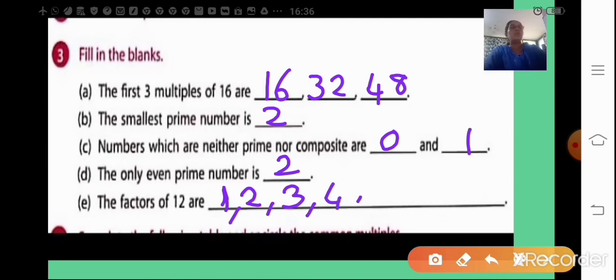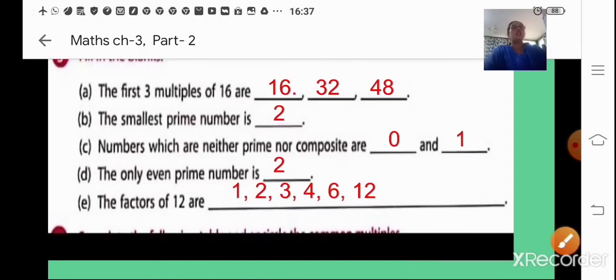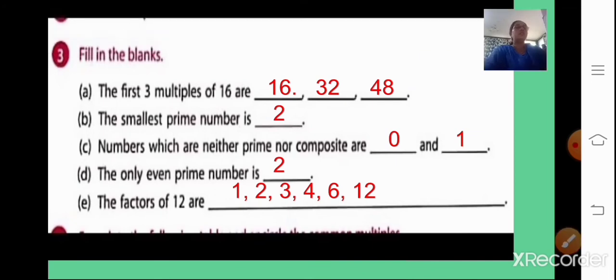So 1, 2, 3, 4, 6 and 12 are the factors of 12. So 1 twelve is 12, 2 sixes are 12, 3 fours are 12. These are the factors of the number 12. You can check the answer from here for the first 3 multiples of 16. If you want to do it on your own, you can check the answer from this slide.